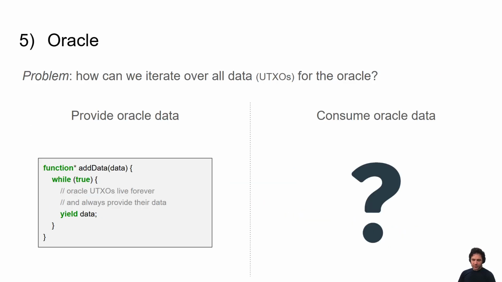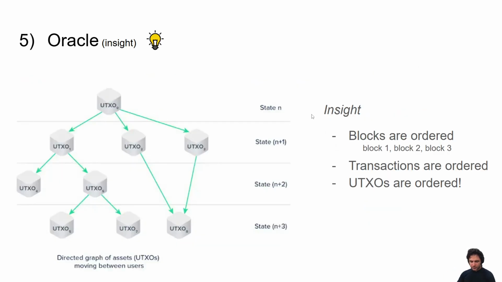So let's see another example, which is oracles, which are historically also hard to do with UTXO-based smart contract languages. So note that oracles have two parts to them. One is providing the data, the other one is consuming the data. So providing the data is very easy. It's just the data, let's assume the data lives forever and we can reference it anytime. And whenever you call to this contract, it just gives you back the data. So super simple. The hard part is how to consume oracle data.